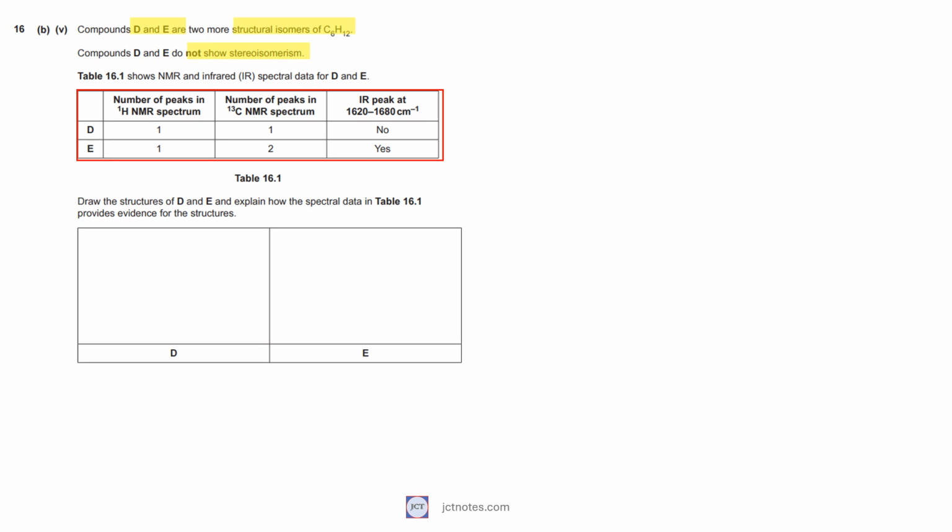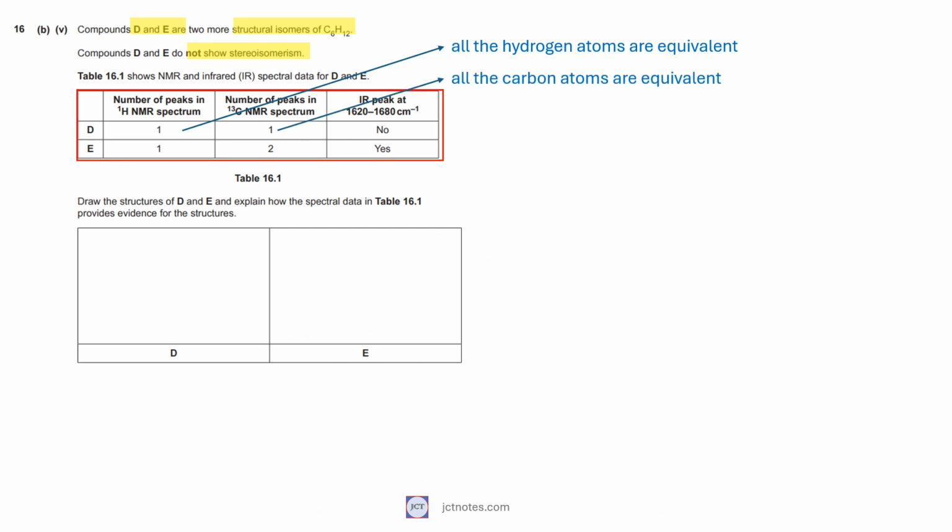We start with compound D. One peak in the proton NMR spectrum indicates that all the hydrogen atoms are equivalent. One peak in the carbon NMR indicates that all the carbon atoms are equivalent. No peak between 1620 and 1680 reciprocal centimeters indicates that there is no double bond. This means that all the units are going to be the same. As we have 6 atoms of carbon and 12 atoms of hydrogen, all the units are CH2. The structure of D is cyclohexane.